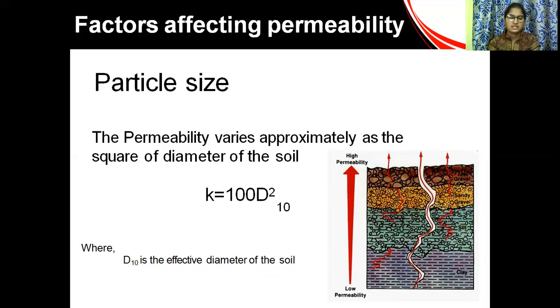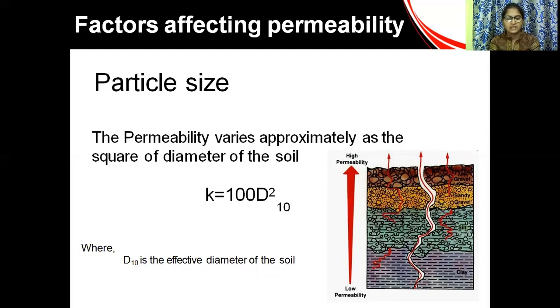Particle size means the soil consists of different types of particles, that is rounded particles, and rounded particles give more permeability.